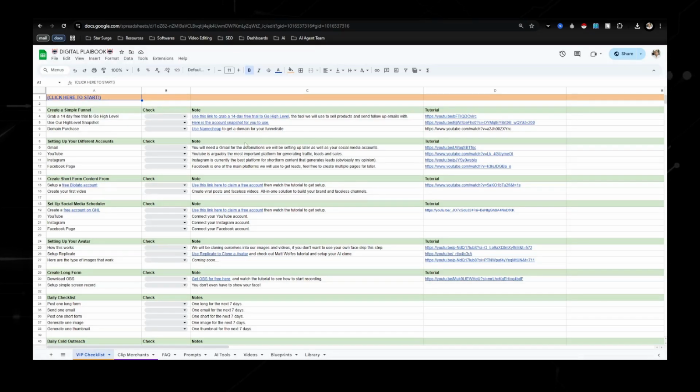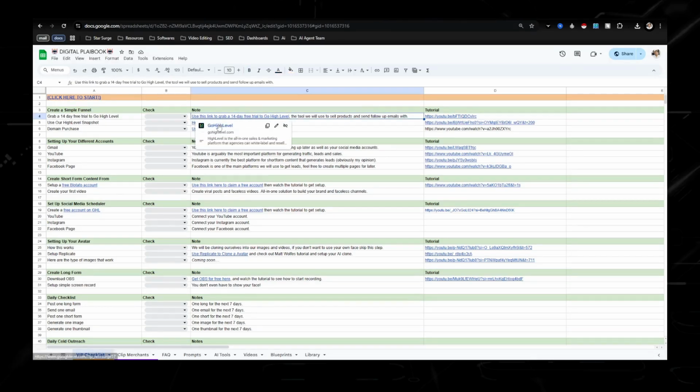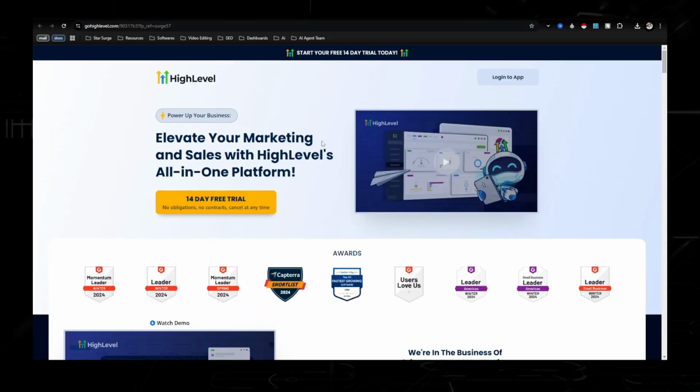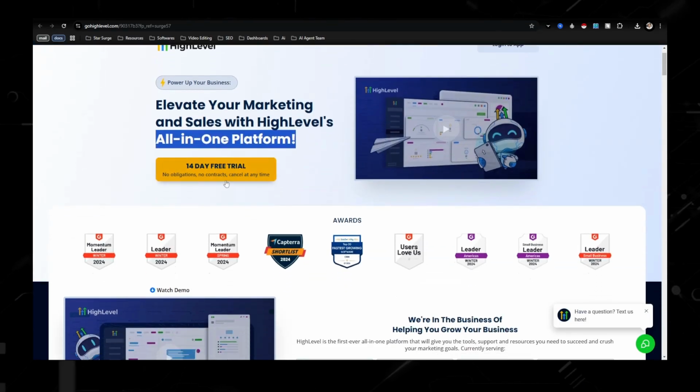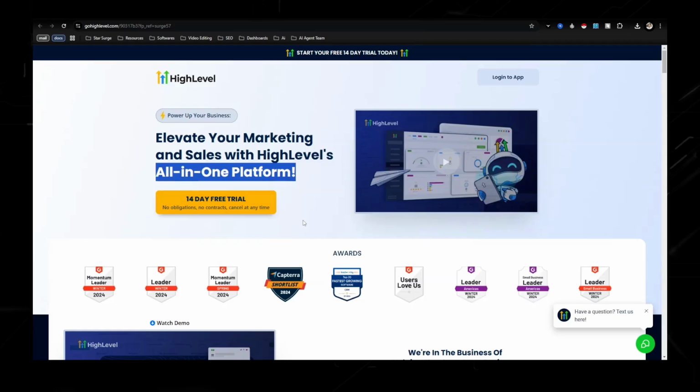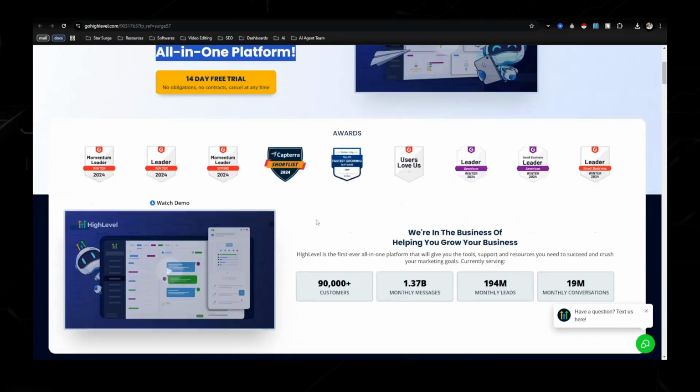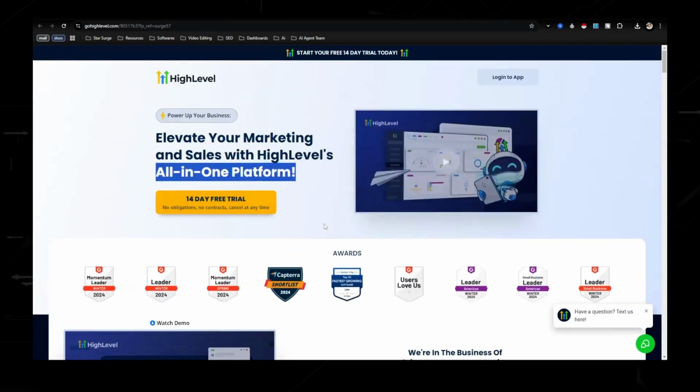So once you get the checklist, the first thing you're going to need is this tool called Go High Level. Now, I really like this tool because, as you can see right here, it's an all-in-one marketing platform. It is a 14-day free trial, and then you're going to have to end up paying. But if you really want to take this seriously, which is a mistake that I made, I didn't have a system and infrastructure in place, this is going to save you guys a bunch of time.